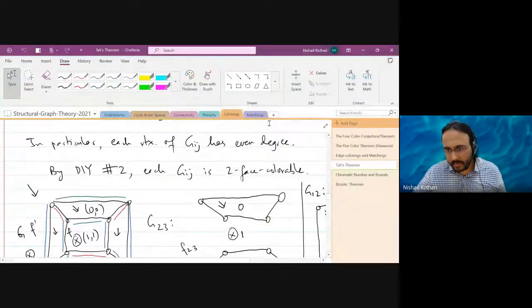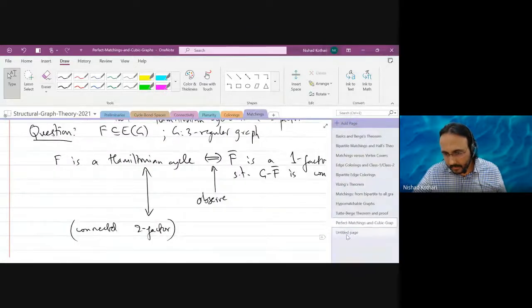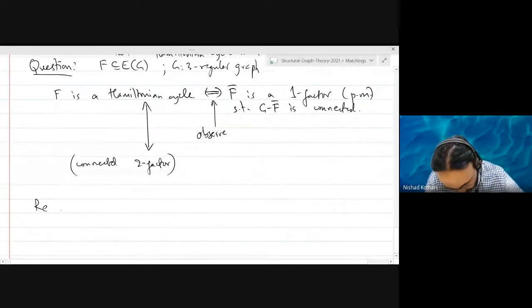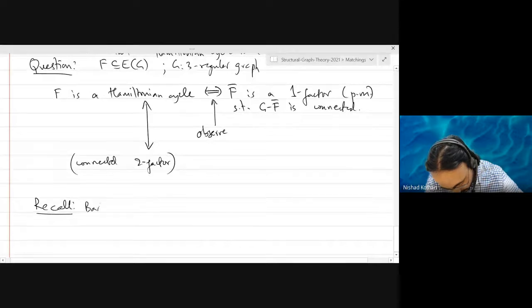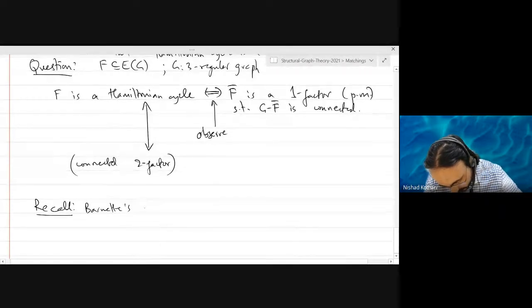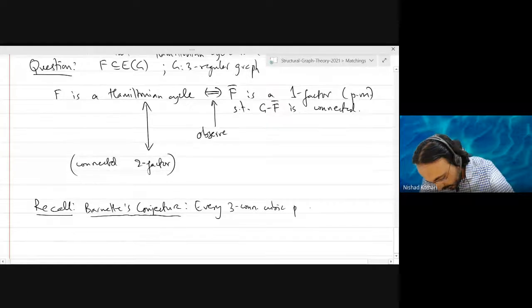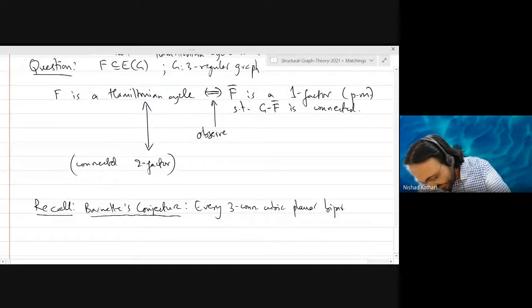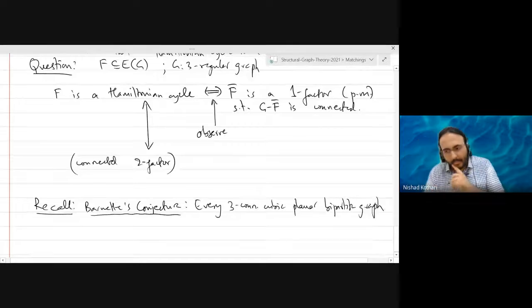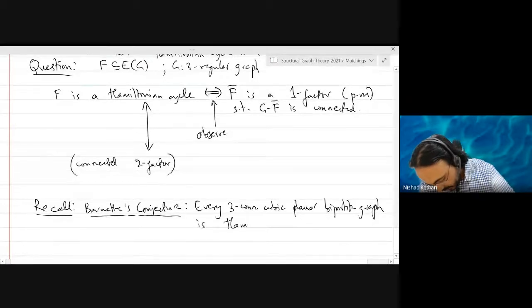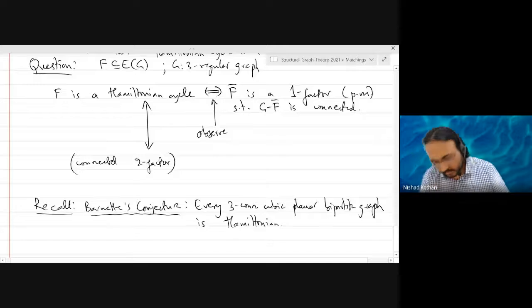Every three-connected cubic planar bipartite graph is Hamiltonian.